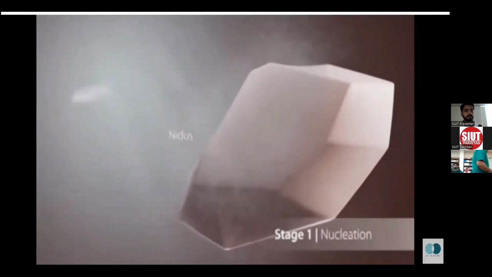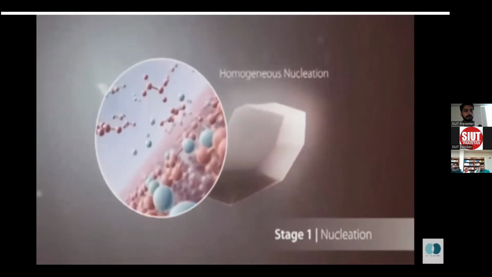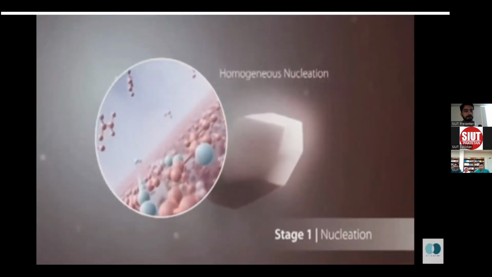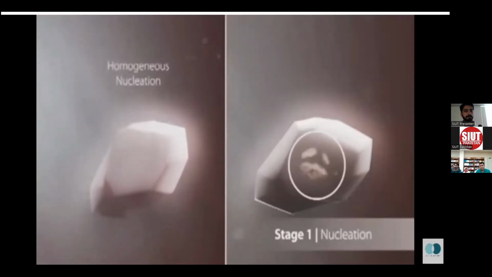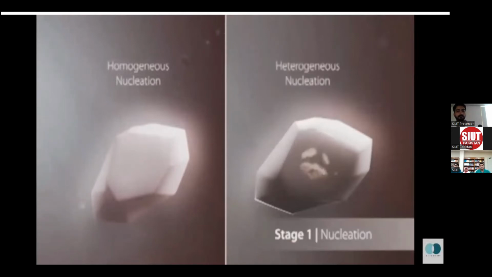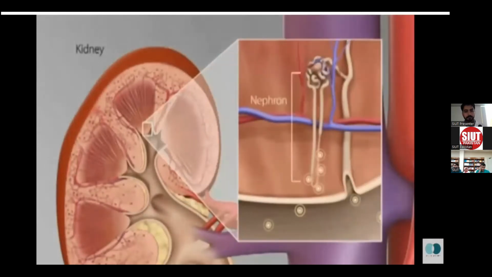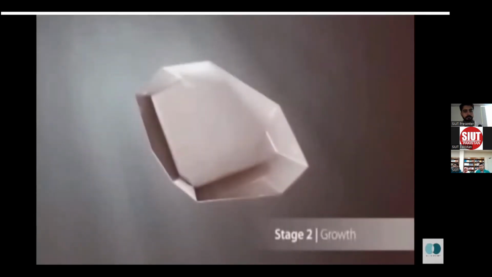This is called nucleation. There are two kinds of nucleation. In homogeneous nucleation, crystals form around a nucleus with the same composition. Crystals of a different composition can also form around the nucleus. Organic material, such as cell debris, may be deposited between the crystals as a matrix. This is heterogeneous nucleation. The tiny crystal formations travel down the nephron and are usually deposited at the renal papilla, where they undergo the next major phase, growth.